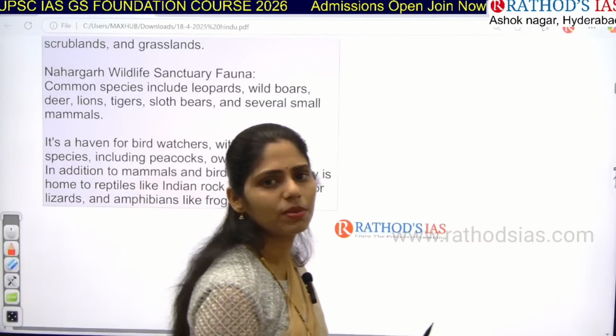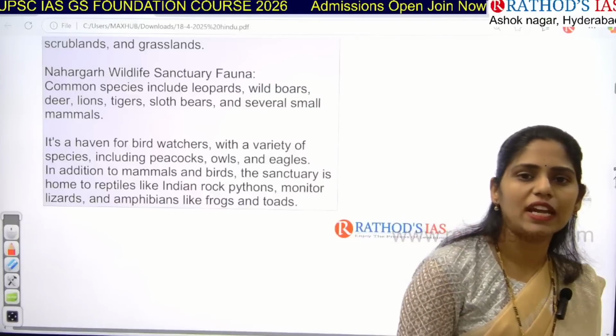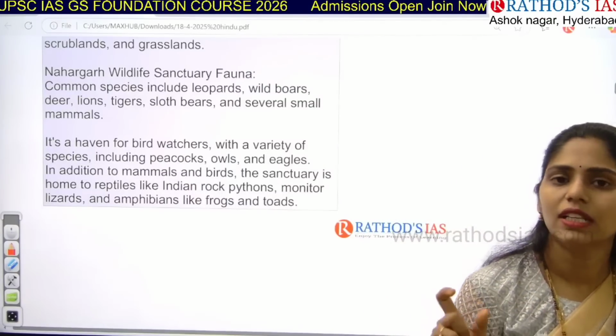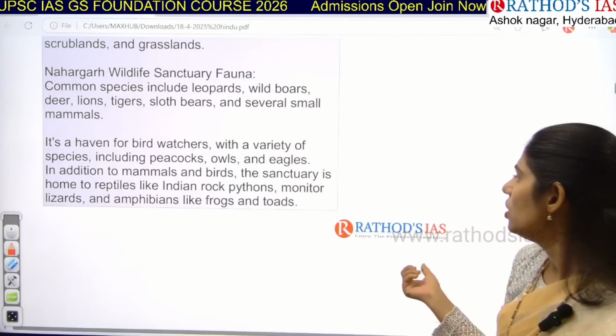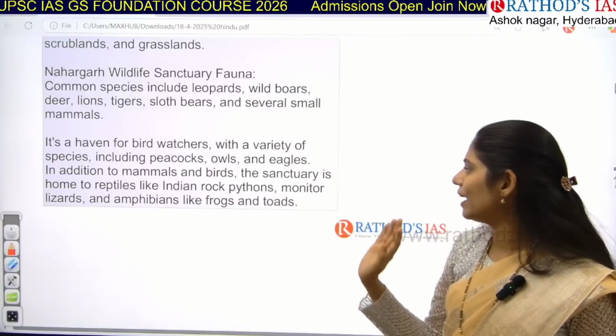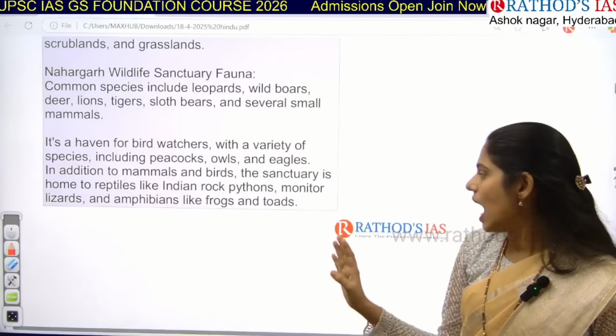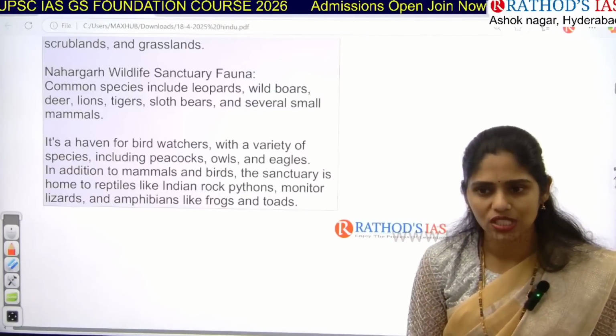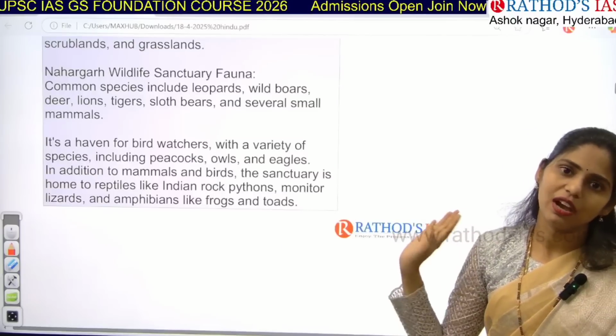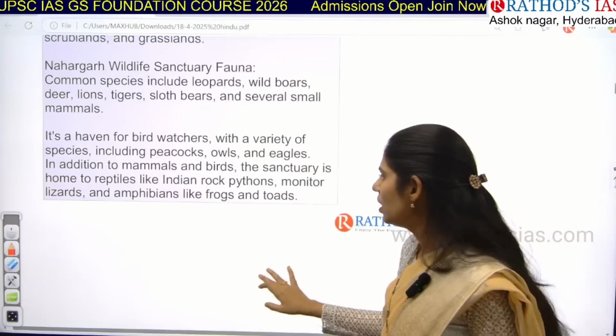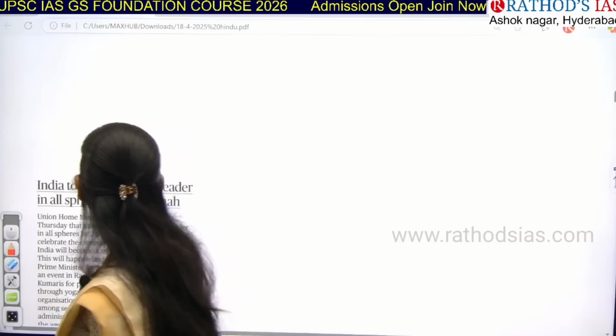So this Rajasthan is famous for desert. So in desert, which kind of animals are mostly seen? That is reptiles. Okay. So we can see reptiles like pythons, monitor lizards, and amphibians like frogs and toads in this region. So these are the things that you have to remember, guys. And now let us see the next article.